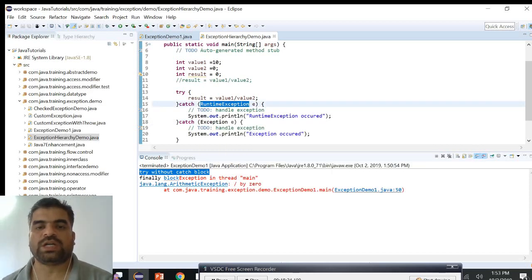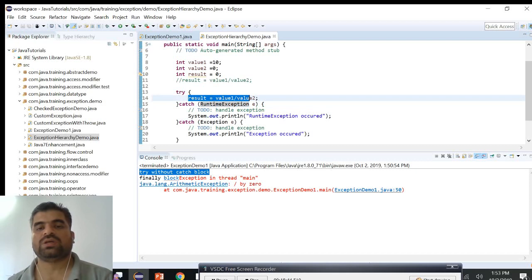Okay, so RuntimeException. Here we know that result is equal to value 1 by value 2 leads to the ArithmeticException. So ArithmeticException is again a subclass of RuntimeException. So what will be the result when we run this program?